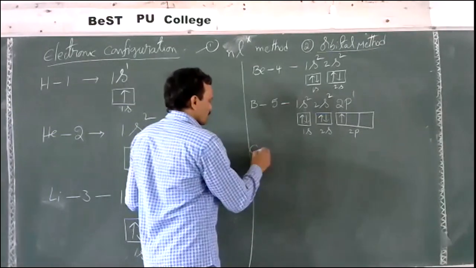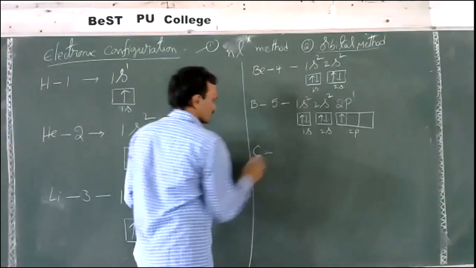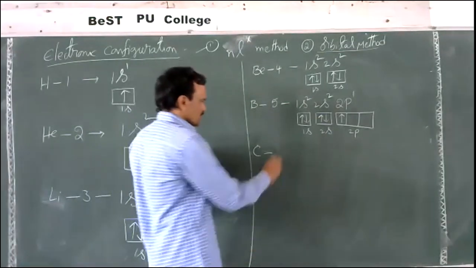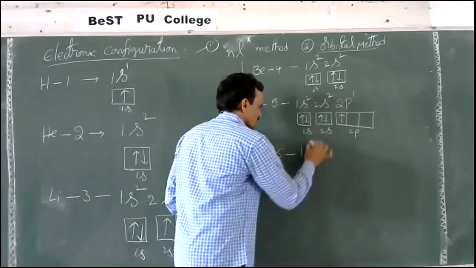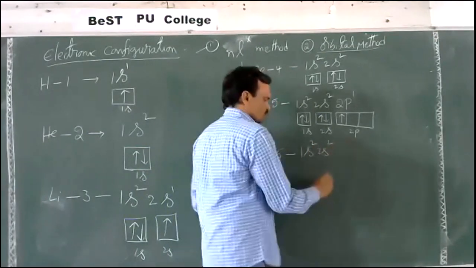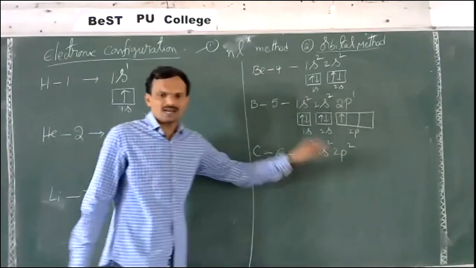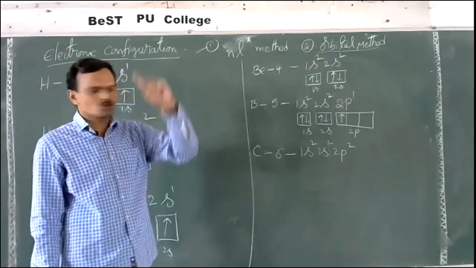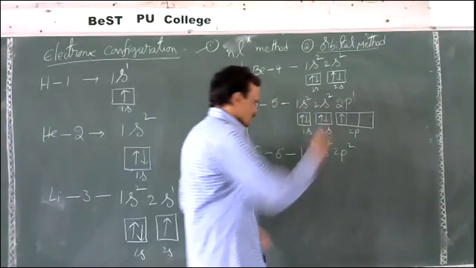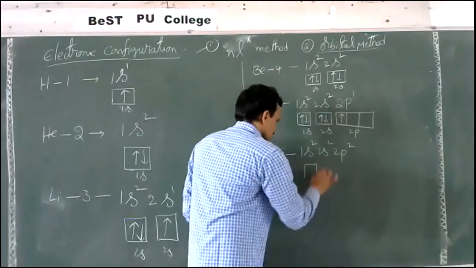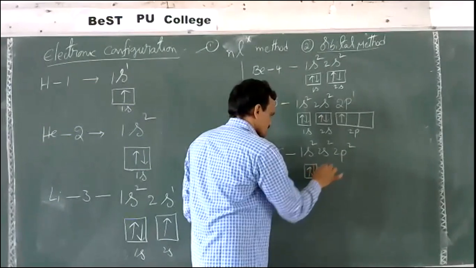Now carbon, atomic number 6. Then what is the configuration? 1s2, 2s2, 2p2. In the p subshell, the maximum we can fill is 6 electrons, up to 2p6, not more than that. The same in the orbital configuration: this is 1s, which consists of 2 electrons.